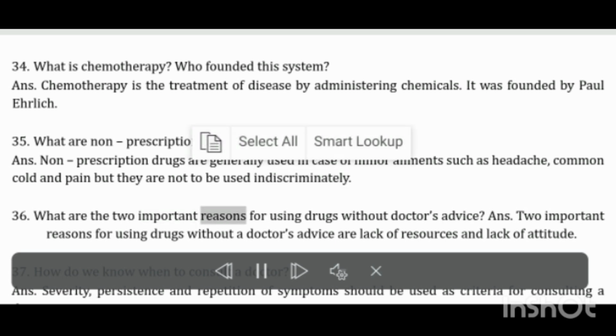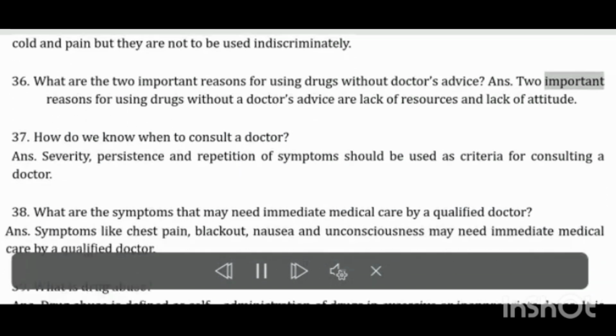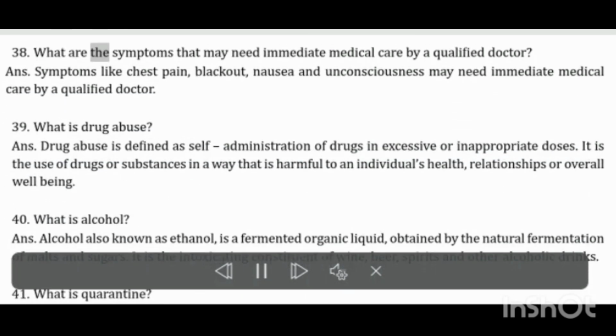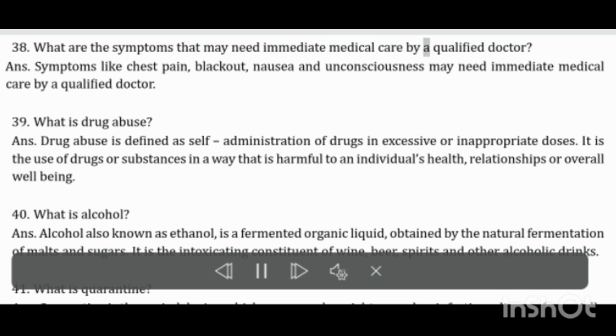What are the 2 important reasons for using drugs without doctor's advice? 2 important reasons for using drugs without a doctor's advice are lack of resources and lack of attitude. How do we know when to consult a doctor? Severity, persistence and repetition of symptoms should be used as criteria for consulting a doctor. What are the symptoms that may need immediate medical care by a qualified doctor? Symptoms like chest pain, blackout, nausea and unconsciousness may need immediate medical care by a qualified doctor.